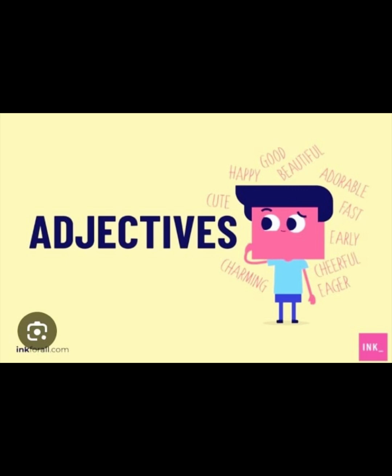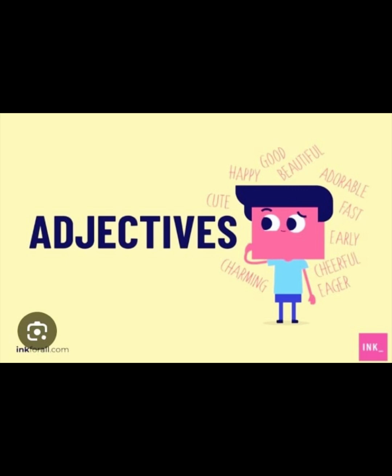So the comparative form of the adjectives is quite simple to make. It is determined by the number of syllables an adjective has. For example, if you say tall, it has one syllable. If I say red, also it has one syllable.